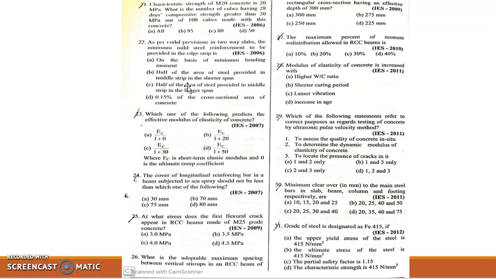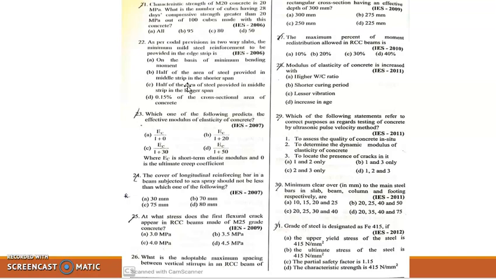25. At what stress does the first flexural crack appear in RCC beams made of M25 grade concrete? So the first crack occurs at a stress which is more than the rupture strength, which is 0.7 root fck. So we must choose a value greater than 0.7 root fck. So for M25, the value is 3.5 megapascal. So the correct option here is option B.